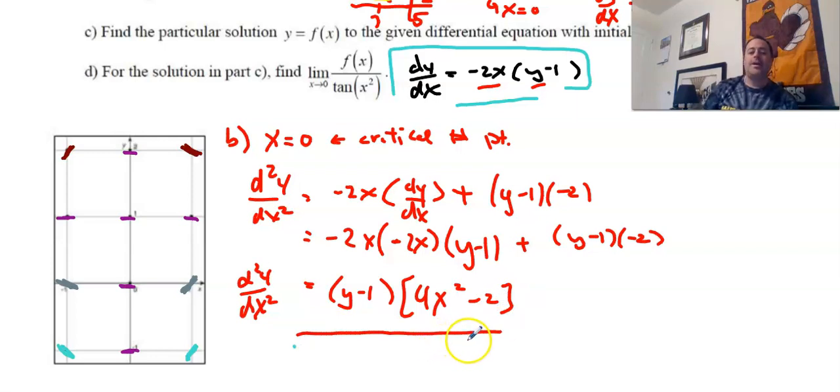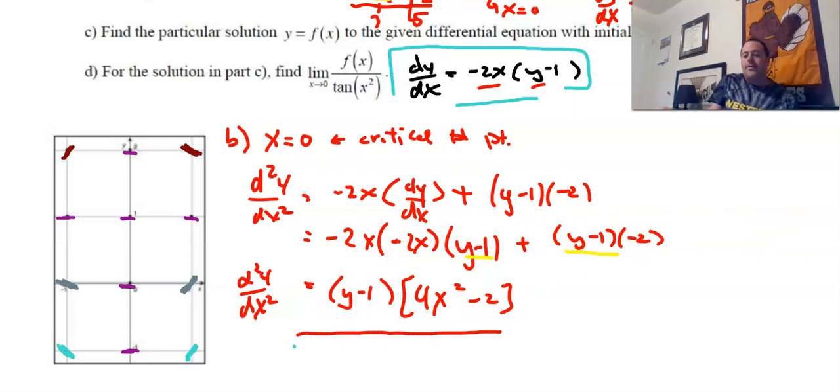So again, I hope that makes sense. If not, maybe rewind the video and go back through it, or talk to me, email me, and I can go through it a little bit more. But I used the product rule. I plugged in what dy dx is. I simplified a little bit, and I said, okay, well, they both have a y minus 1, right? A y minus 1 in both of my terms. So I pulled that out, and then what was left over is what I put right here.